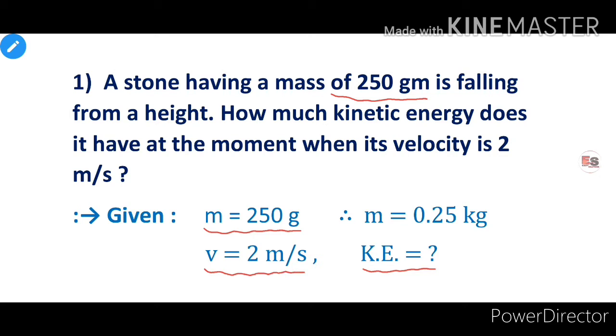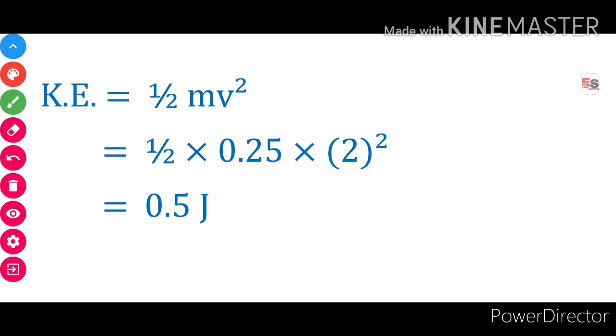In this example, we know the values of mass and velocity of that stone, and we have to calculate the kinetic energy of that stone. We know the value of mass which is given in gram. We convert it into kilograms. Therefore, m is equal to 0.25 kilogram. We solve this example by using formula of kinetic energy. Kinetic energy is equal to half mv square.